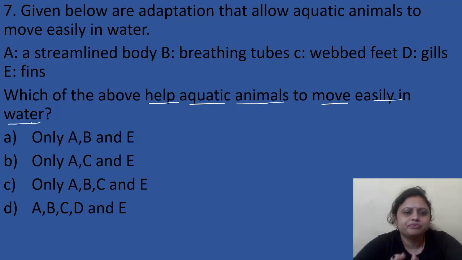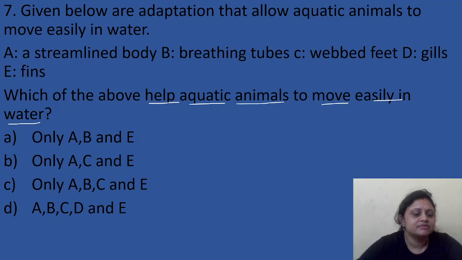Can you say what are the features of aquatic animals? Whatever feature they possess, that is the feature that allows aquatic animals to move easily in water. So here what will be the answer?